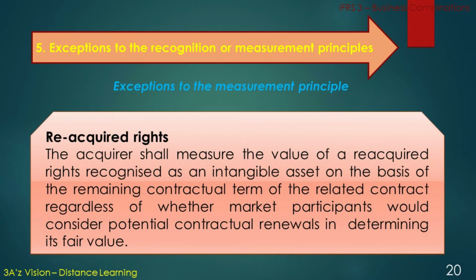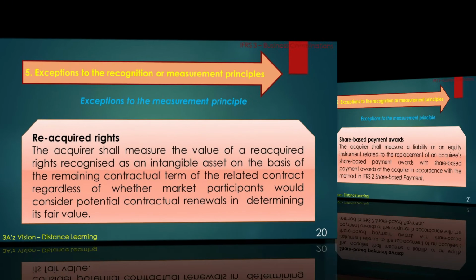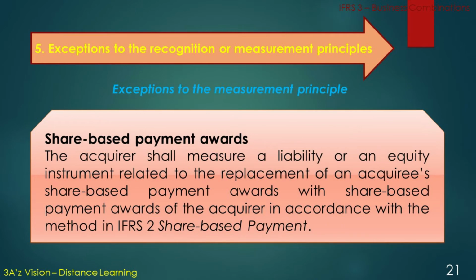Reacquired rights. The acquirer shall measure the value of a reacquired right recognized as an intangible asset on the basis of the remaining contractual term of the related contract, regardless of whether market participants would consider potential contractual renewals in determining its fair value. Share-based payment awards.